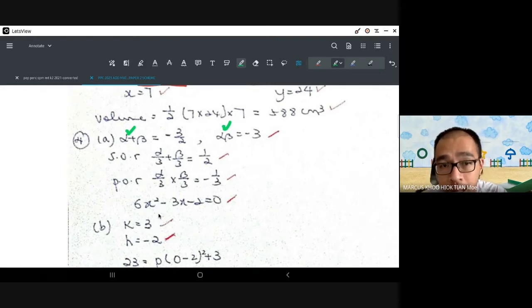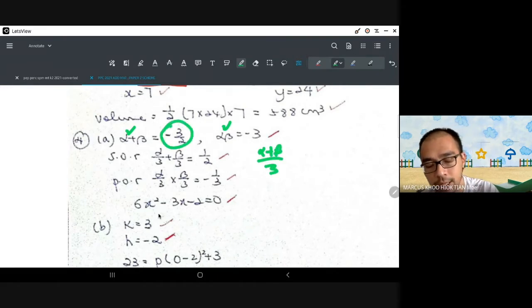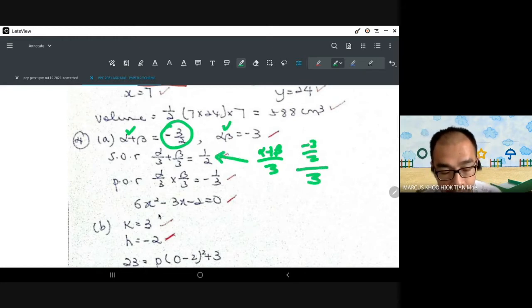Then you look at your new roots. The new roots are alpha over 3 plus beta over 3, okay, which will actually be alpha plus beta over 3. And since kita gantikan di sini sudah, so this will be 3 over 2 over 3, and that's why you get half. Sorry, this should be positive, not negative. This should be positive.